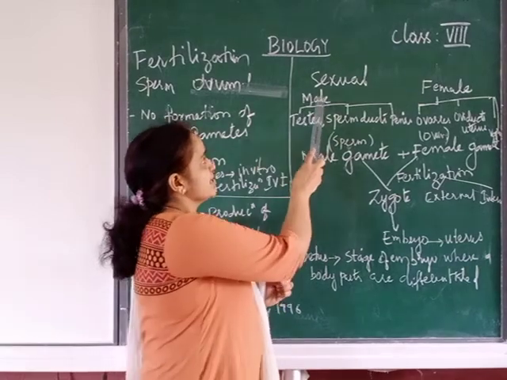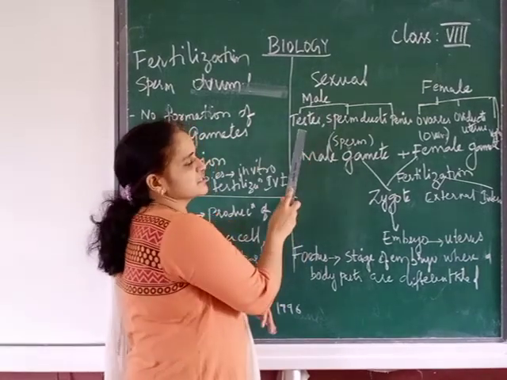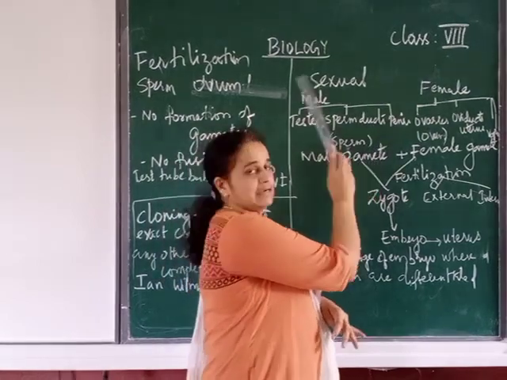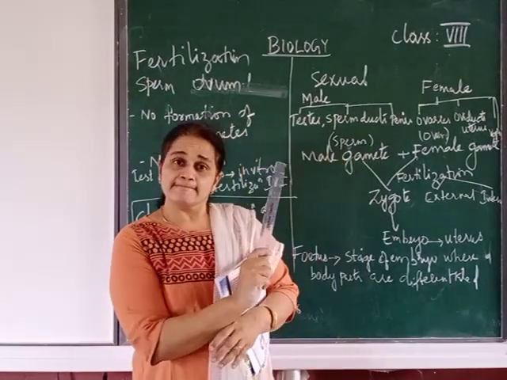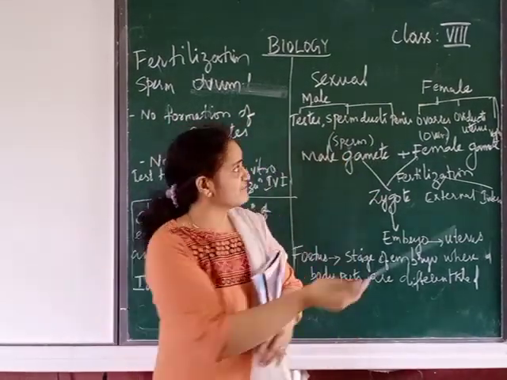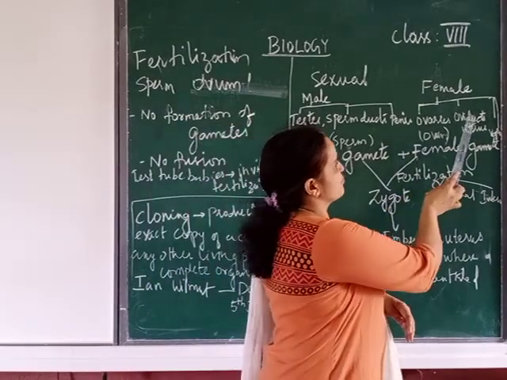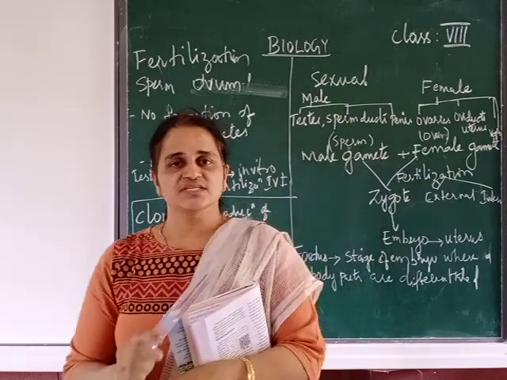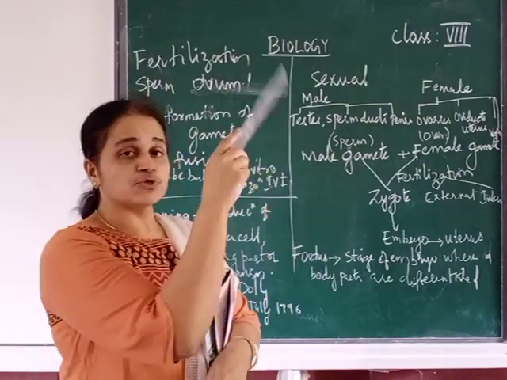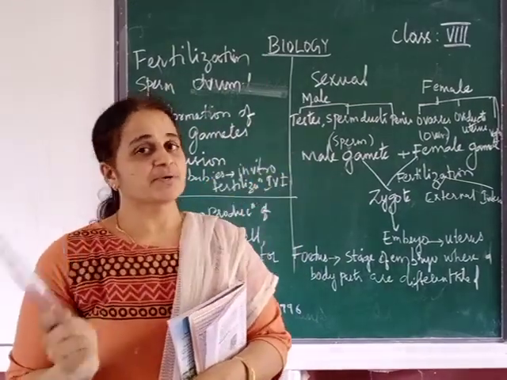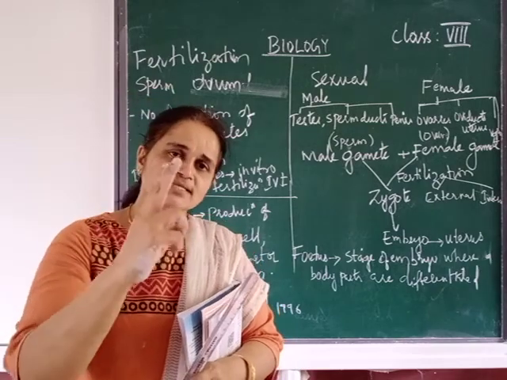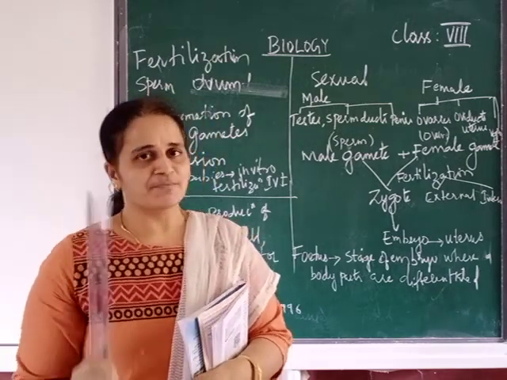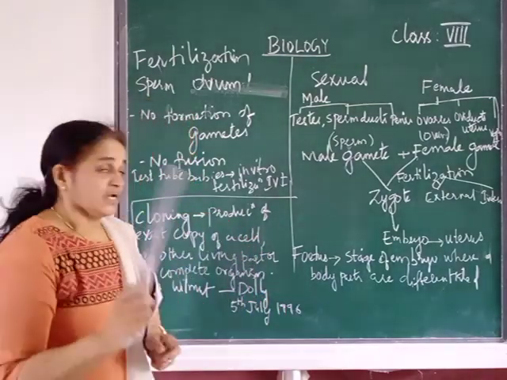In the male reproductive system, it consists of testis, sperm ducts and penis. So this is in male. In female we have ovaries, oviduct, uterus and vagina. So these are the two. We are studying two different reproductive systems in sexual reproduction, because two partners are involved in sexual reproduction. So now we will go